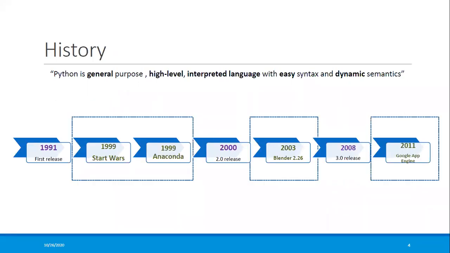About the history, the creator started around 1989. He started writing the interpreter for the scripting language, and the first release was in 1991. After a decade, in 2000, version 2.0 was released, and the major changes were with respect to memory management. Between 1991 and 2000 there were many releases, but they were sub-releases, not major releases.